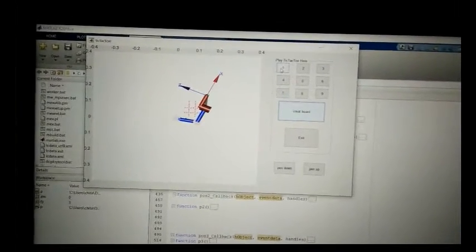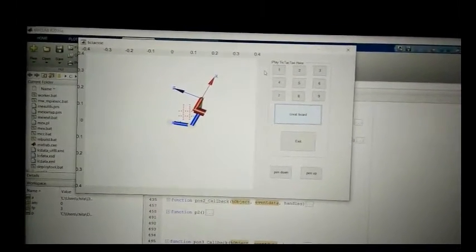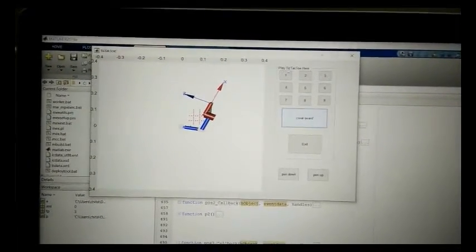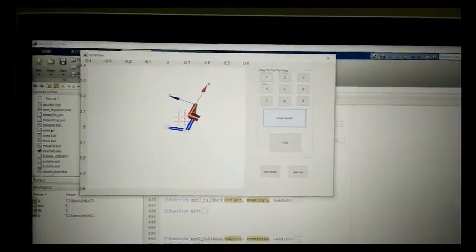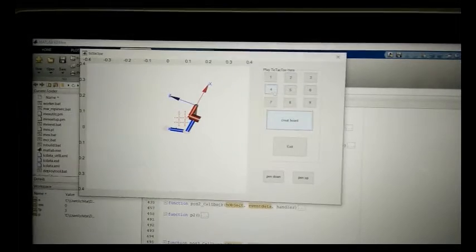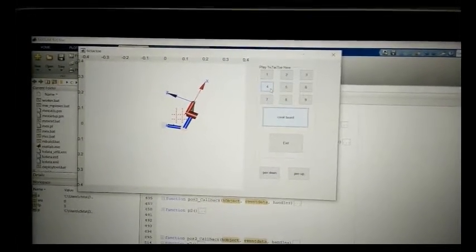Now we have defined X for user and O for the robot. We can select the position of X from this given grid. Now let's select any position. Now I select this position.